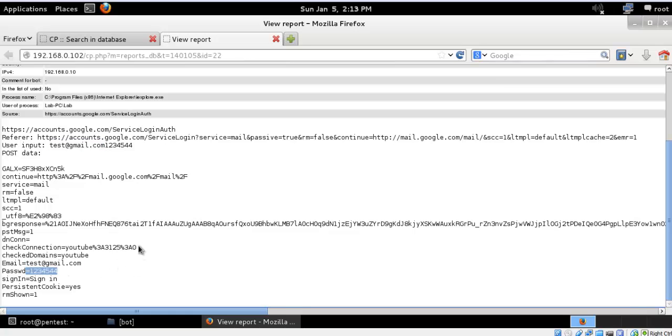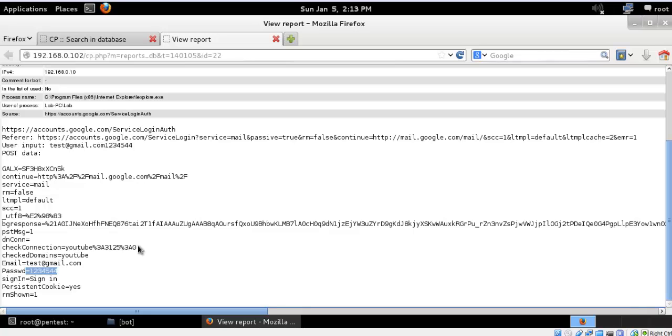So this is how it can be used as a man in the middle attack for capturing your online activity of any user, like credit card detail or online bank detail. So this is how Zeus can be configured and used.